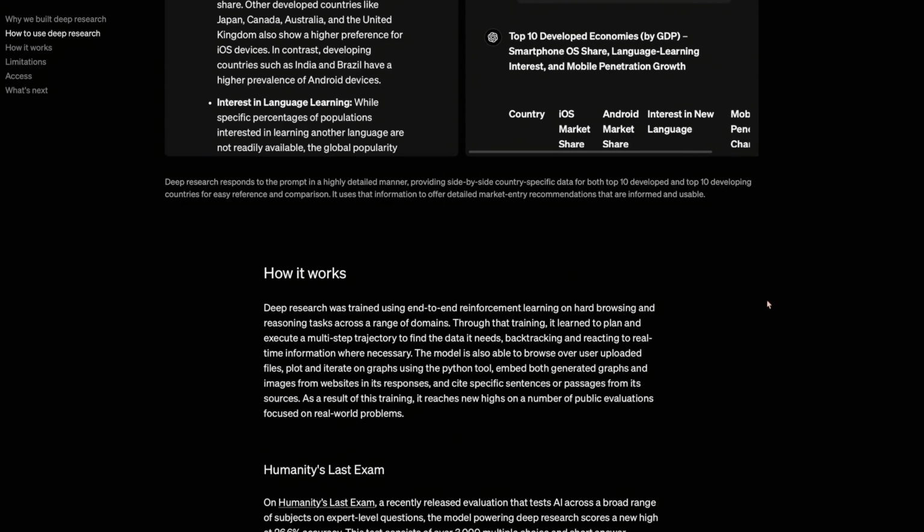Unlike the search feature in ChatGPT and DeepSeek, this model can literally create a research paper. It has an exceptional ability to browse the web, but with that, it also has access to Python tools. With that, it can understand key information and also generate graphs based on what it has understood from all the research it has done. So instead of just having citations, you will actually be able to see the graphs which were on the website, the images which are present on that website, and also graphs which this model generates based on what it has understood.